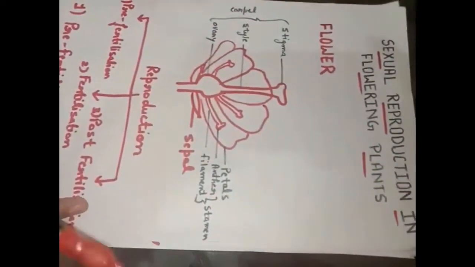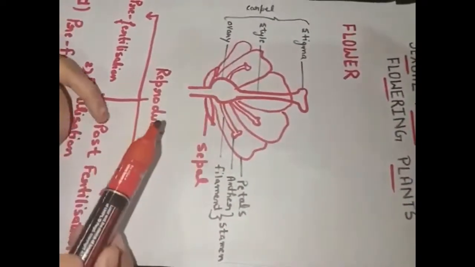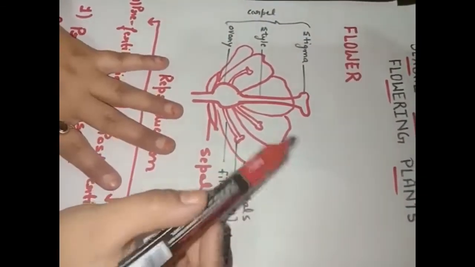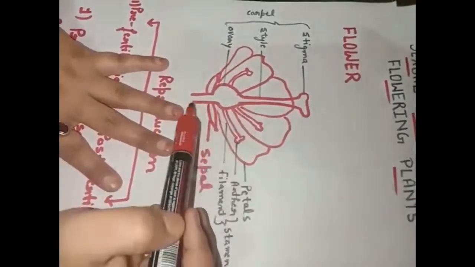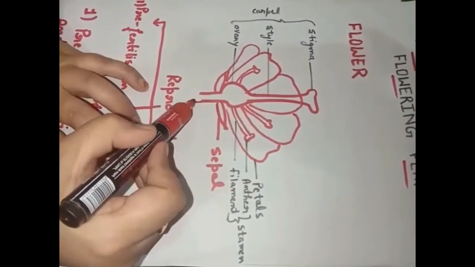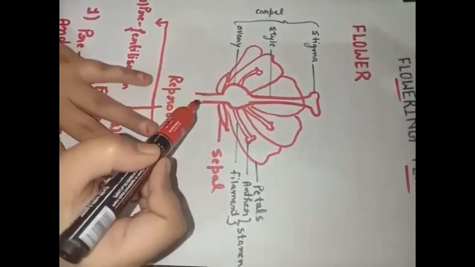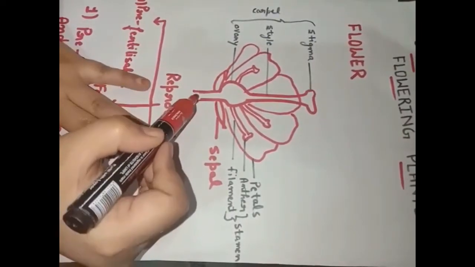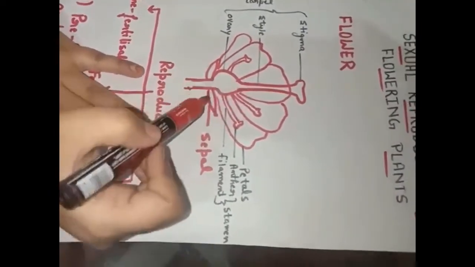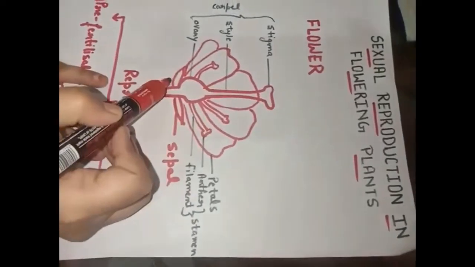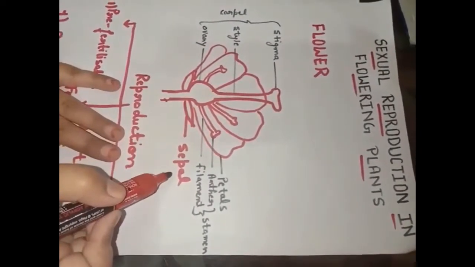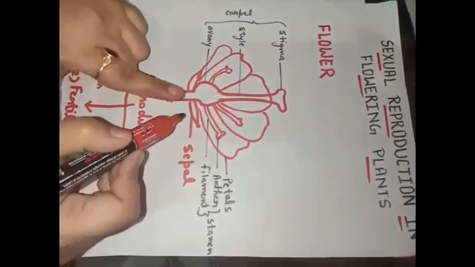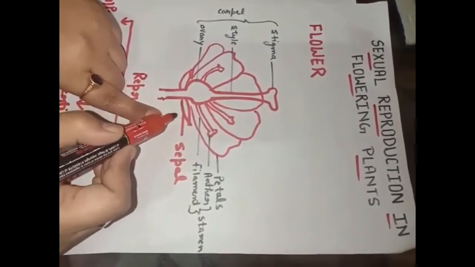So before starting, we'll discuss the structure of the flower. We already studied this structure in class 10th also. Now once again, first of all, the flower is attached to the plant with the help of the stem that is called the stalk or the pedicel. Then we have the green leaf-like structures at the base of the flower that are called sepals. Sepals are green in color. They help to protect the flower, and they also help in photosynthesis.